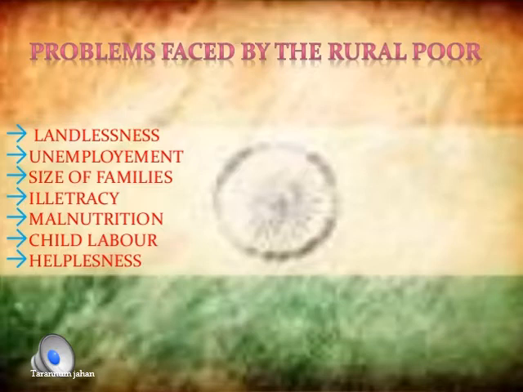Then malnutrition. The poor do not eat nutritious food because whatever they earn, they have to feed their family with it. Even if they look for nutritious food, where are they going to get it? Because these people already get only a handful of money. For that, they have to feed their family and look after the other basic needs too: clothing, shelter, electricity, water, each and everything. They have to pay taxes for everything while leading their life. So with these basic necessities, they have to feed their families.